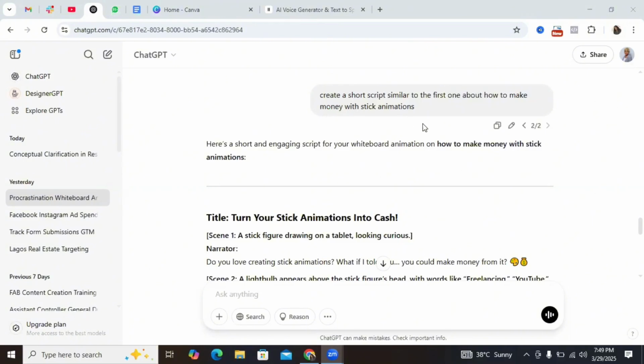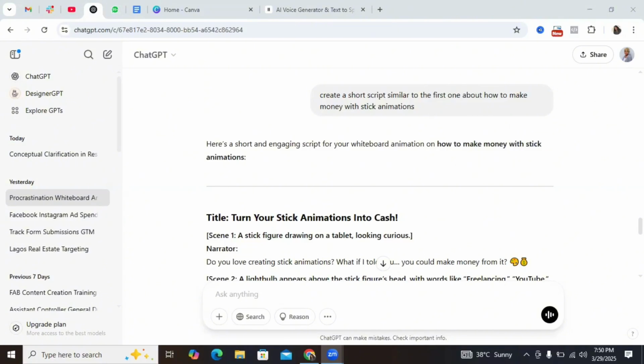So I came here and I asked ChatGPT to help me create a short script about how to make money with stick animations, right? If you check the script, you'd see that I said similar scripts, and that was because I had used ChatGPT to also create a script for a video I did on how to create whiteboard animations. Whiteboard animation is a bit different from stick animations, although you can also use stick figures to create whiteboard animations. But if you're interested in learning how to create whiteboard animations from stick figures or from any other kind of image, you can check the video in the description of this video, right?